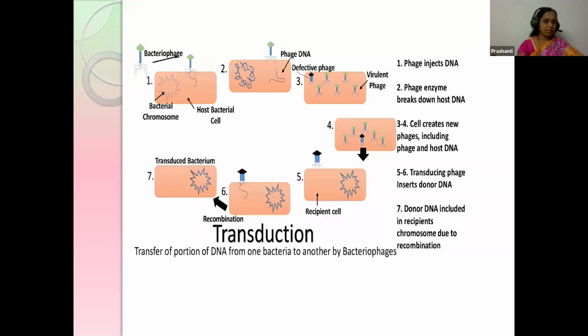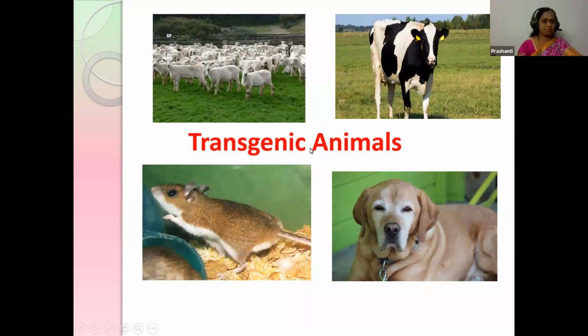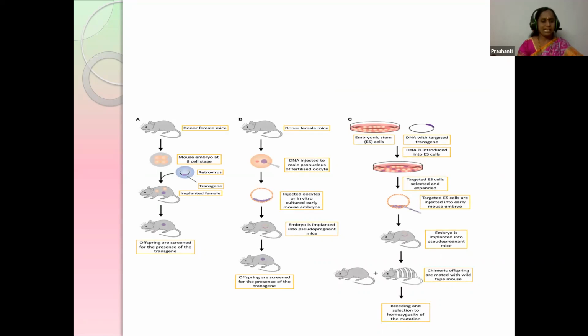And next, the new technology, that is on transgenic animals. To investigate new treatments for human diseases, scientists have experimented on transgenic animals. Okay, so before doing any research on human beings, scientists do research on various animals. Mostly the experiments have been conducted on rats, mice, dogs, etc. So these are called transgenic animals.